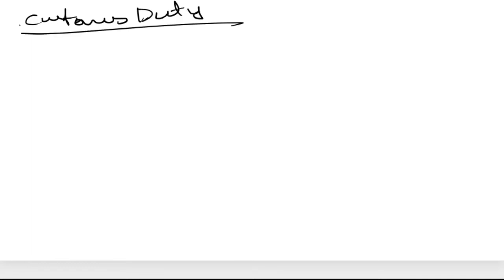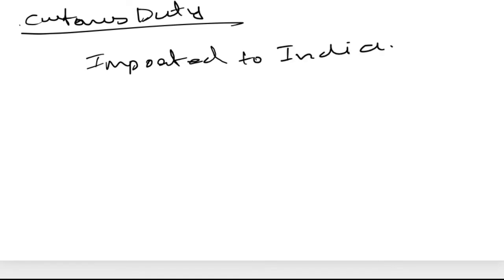What exactly is customs duty? Custom duty is payable on any goods imported to India from some other country.